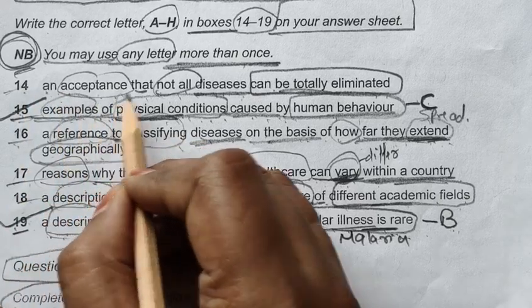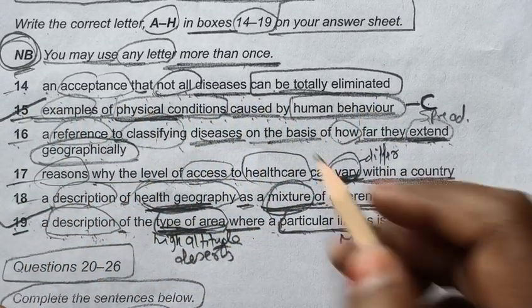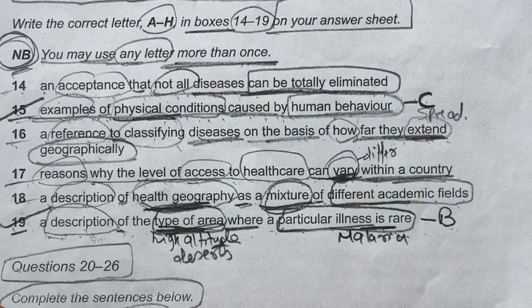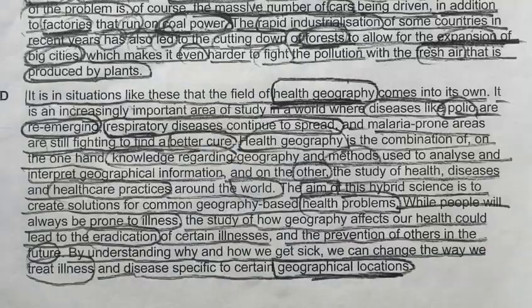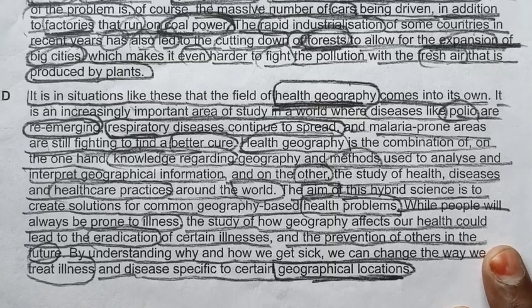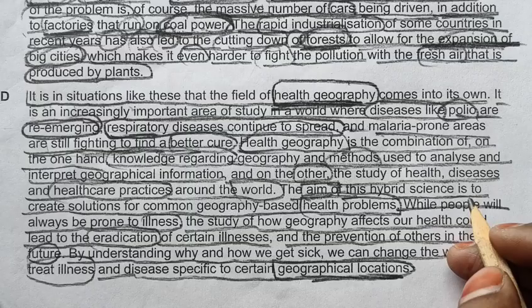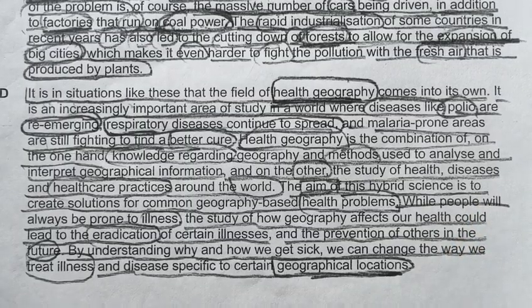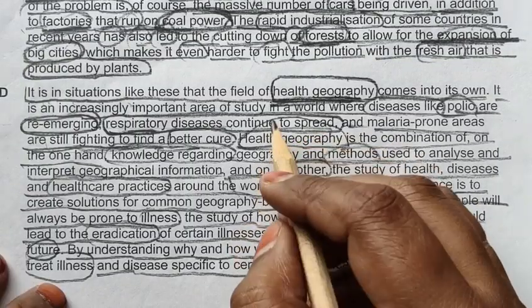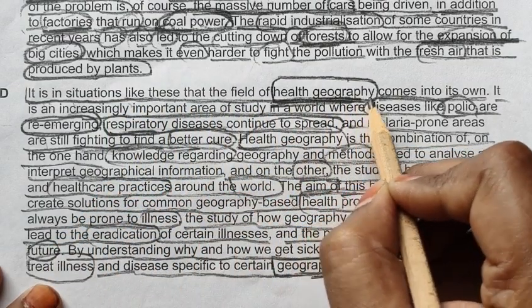14 number, an acceptance that not all disease can be totally eliminated. Yes, this thing we have seen in the same paragraph, that is D paragraph. We have seen this thing from here. It is in a situation like this the field of healthcare geography comes into its own.